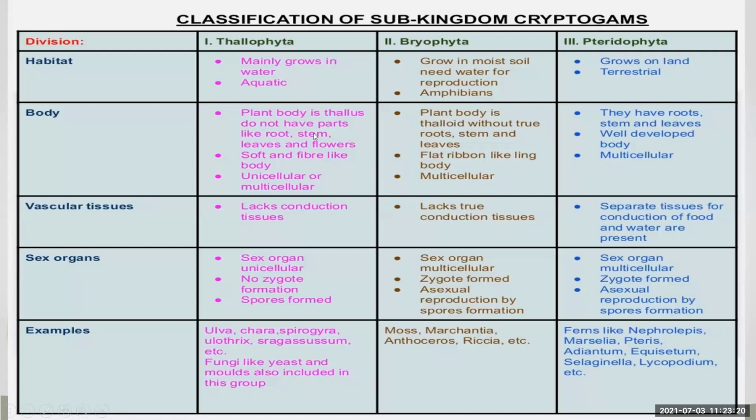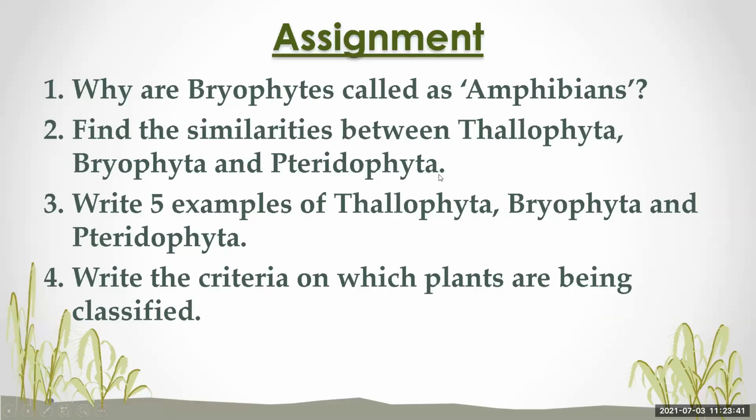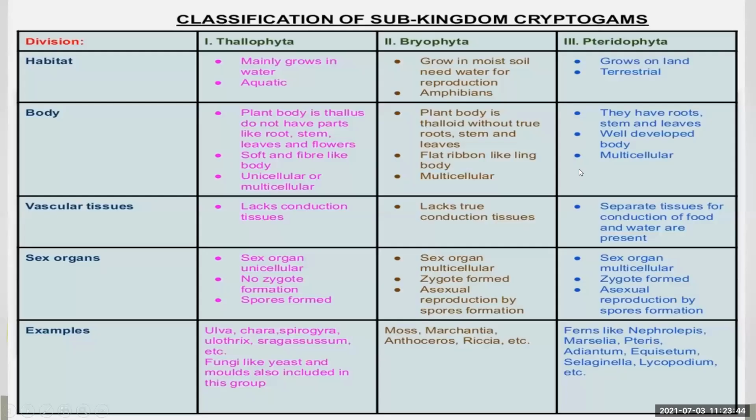Okay, you can see here in the first division, that is Thallophyta, they do not have parts like root, stem, leaves, and flowers. But in Bryophyta, they have false roots, stems, and leaves. But in Pteridophyta, they show true roots, stems, and leaves. Here the body is soft and fibrous. Here the body is ribbon-like, flat, and in Pteridophyta the body is very well developed. Thallophyta is either unicellular or multicellular. Bryophyta is multicellular, and Pteridophyta is also multicellular.